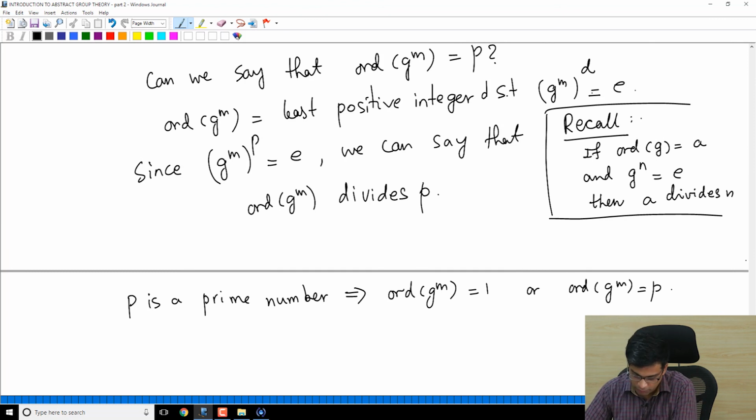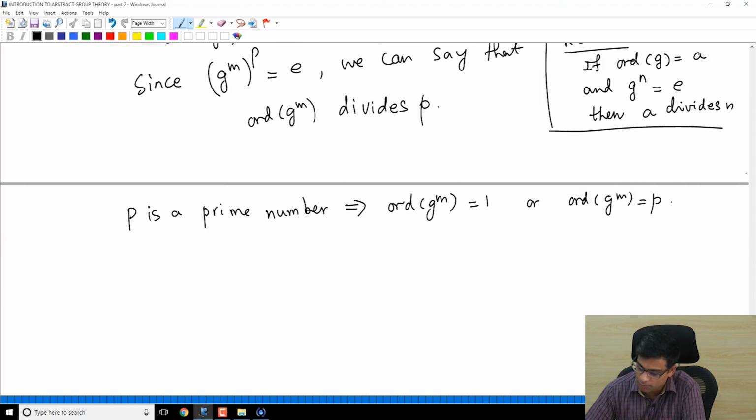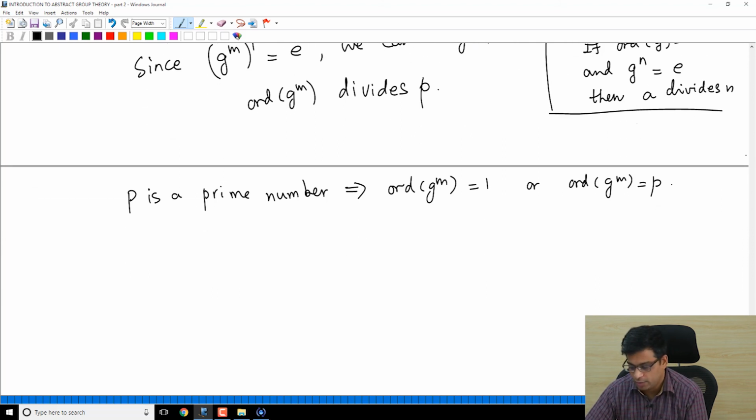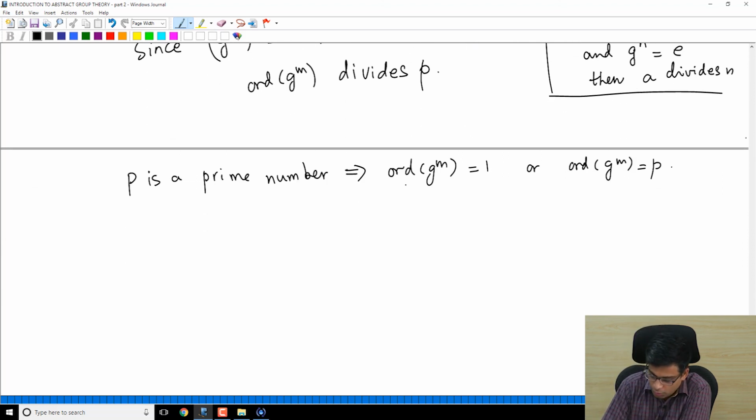So order of G^m is 1 or order of G^m is P, because the only numbers that divide P are 1 and P. But order of G^m is 1 means what? G^m is the identity. An element has order 1 if and only if it is the identity. But if G^m is the identity,